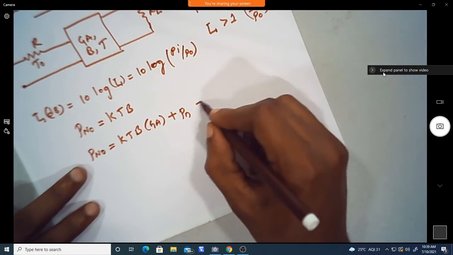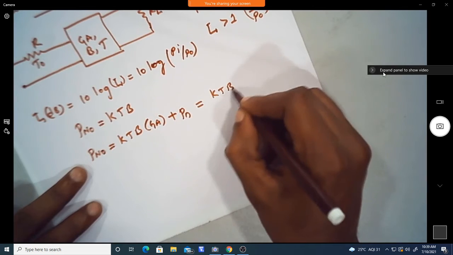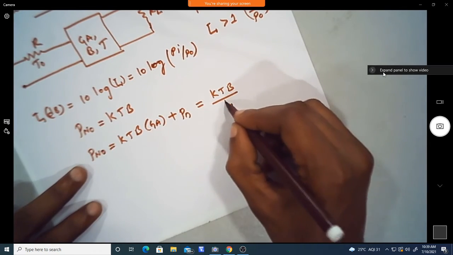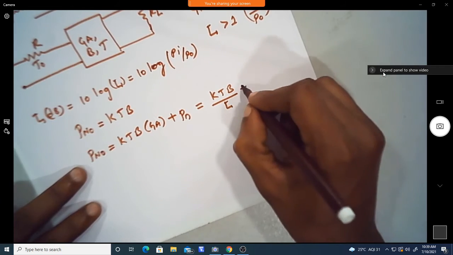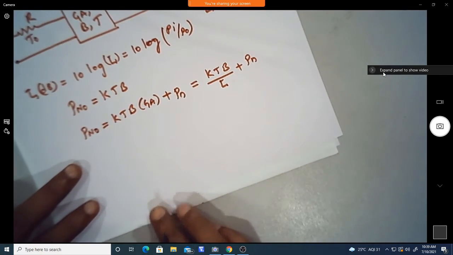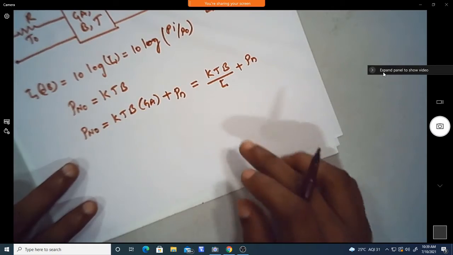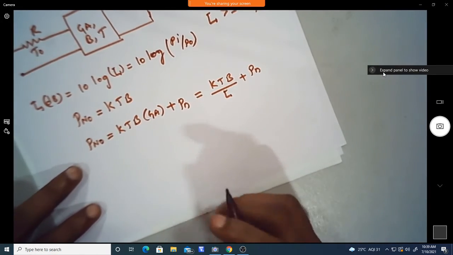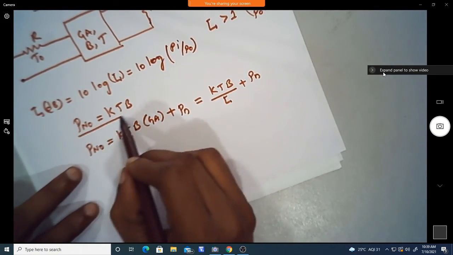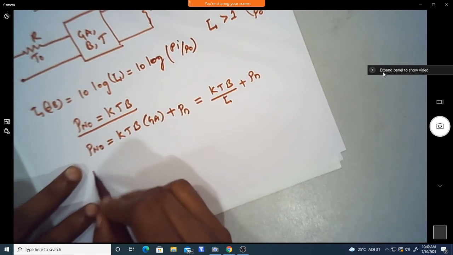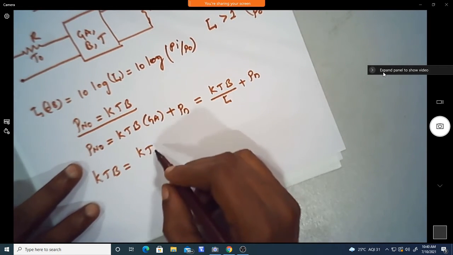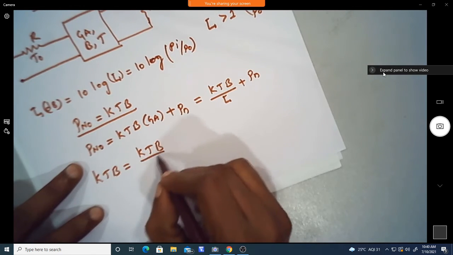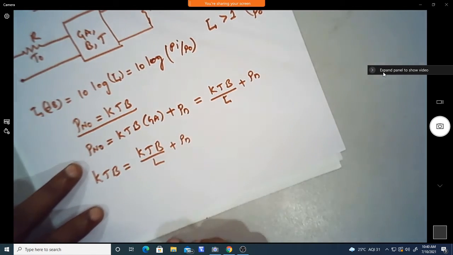This GA we can write in terms of the attenuation factor L, plus Pn. Pn is the noise generated inside the amplifier. Now Pn0, which we know is KTB, so if we substitute, KTB equals KTB by L plus Pn.